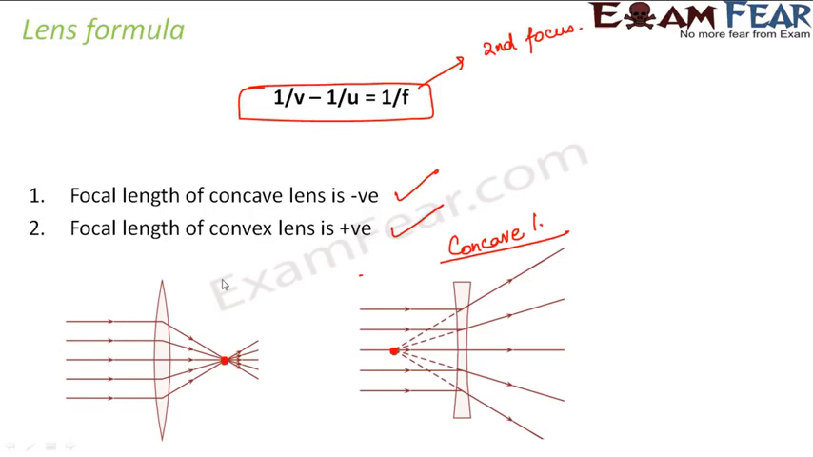Now, please do not memorize this, that focal length of concave lens is negative, convex is positive, because you will tend to forget. So it is always good that you remember these diagrams in your head. When you know these diagrams, you do not need to memorize whether it is positive or negative, because you always know anything on the right side is positive, anything on the left side is negative.